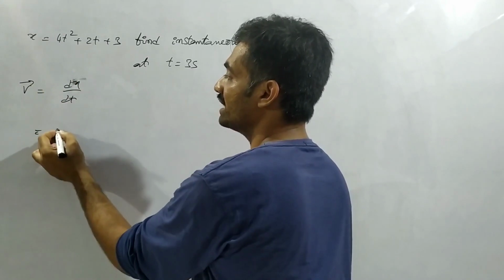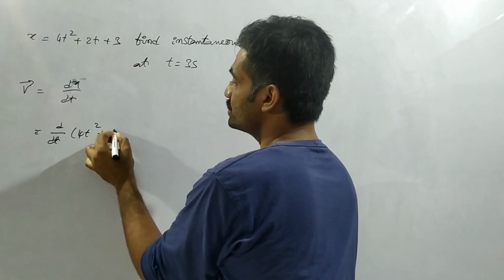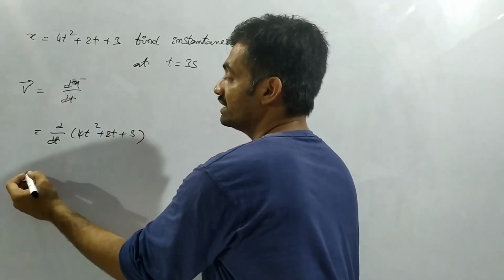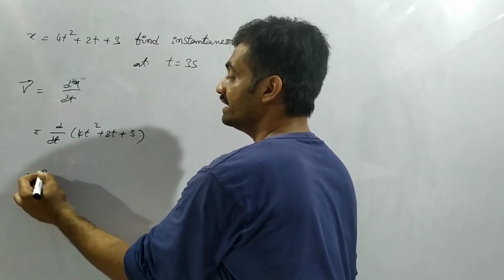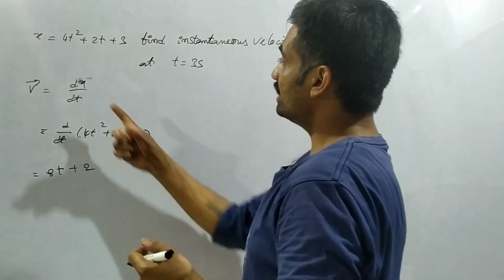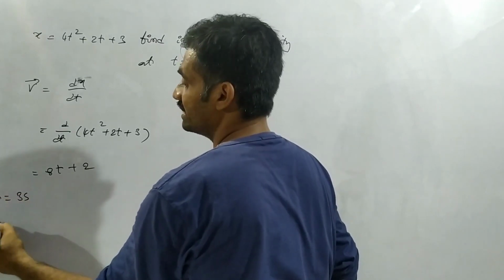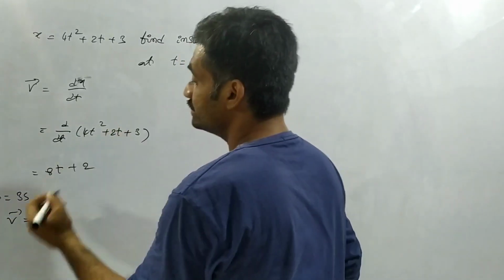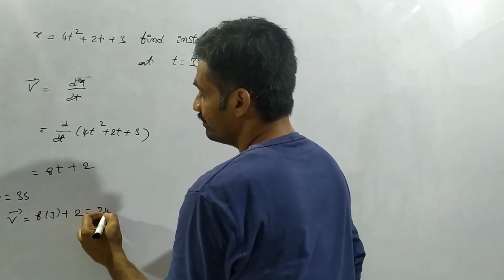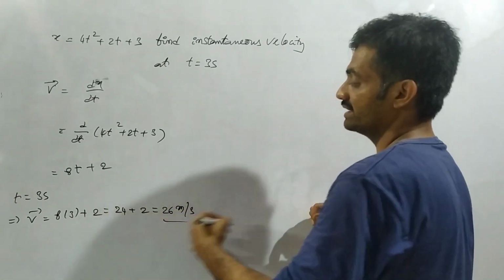If we substitute, we have d by dt of 4t square plus 2t plus 3. Differentiation of t square gives 4 into 2, 8t, plus 2. So we get 8t plus 2. Now we have to find the instantaneous velocity at t equal to 3 seconds. Based on that, v bar is equal to 8 into 3 plus 2, 8 threes are 24, plus 2, which is 26 meter per second.